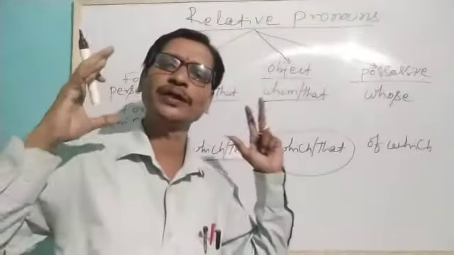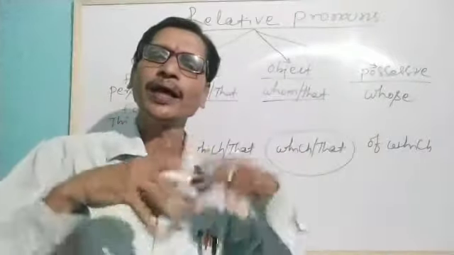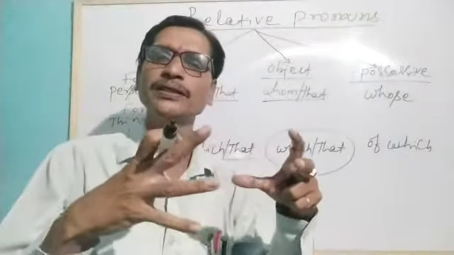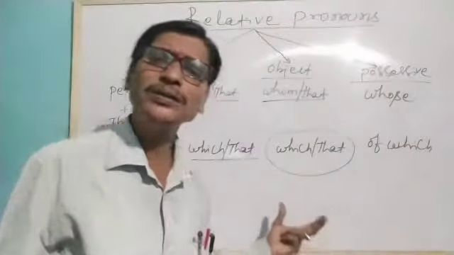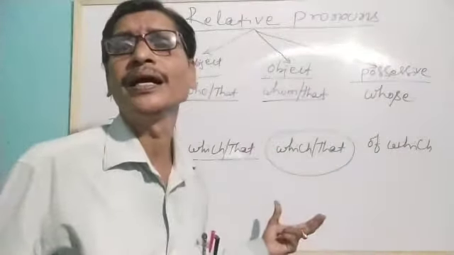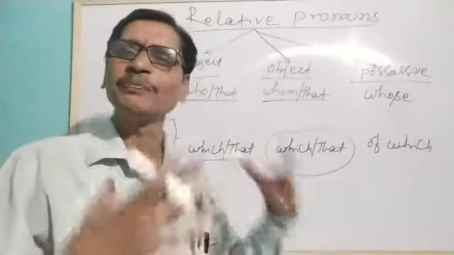As we know the concept, relative means combining. A word that combines two phrases or sentences, but at the same time functions as a pronoun, is called a relative pronoun.